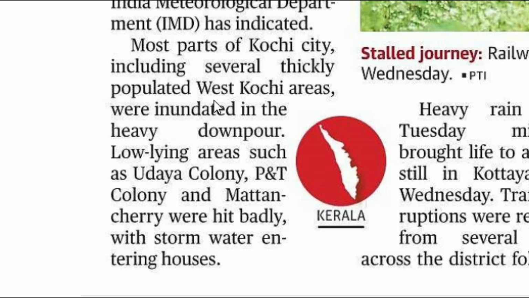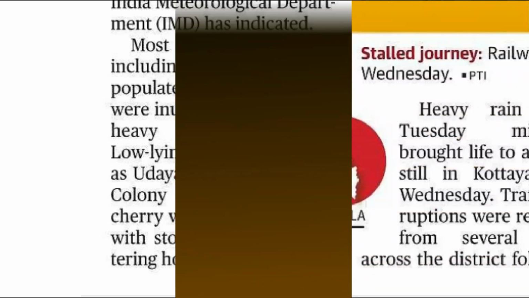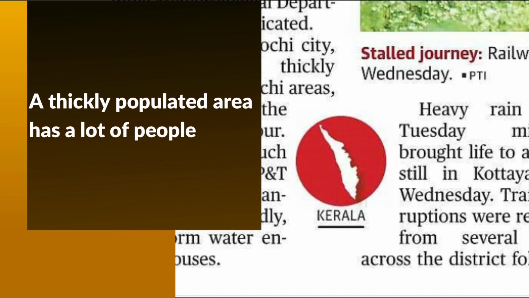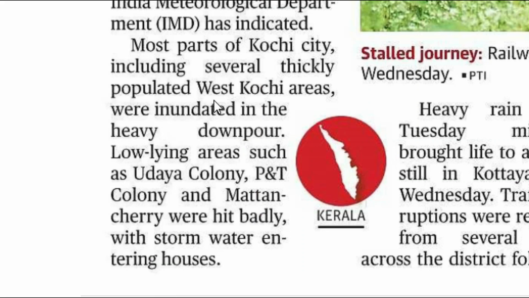What is the meaning of thickly populated areas? It means areas which have a lot of people. So which has thick population, which has heavy population, which is heavily populated. There are lots of people there. That's thickly populated. And what happened there?